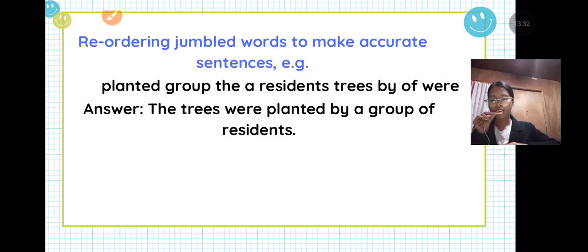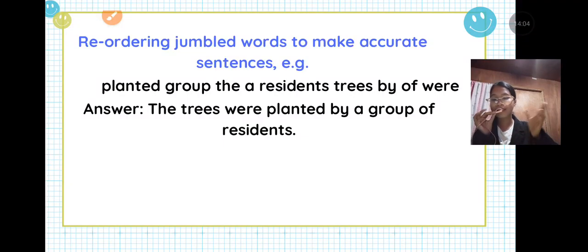So the answer is: the trees were planted by a group of residents. The here is an article. Trees is a noun. Planted is a verb. By a group of residents, this is our noun. So here we clearly understand what is really meant. Let's read it again together. The trees were planted by a group of residents.